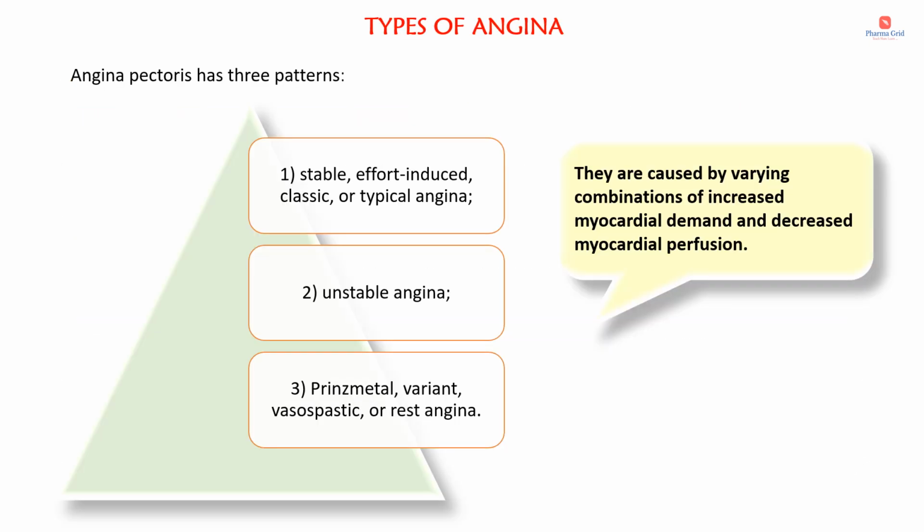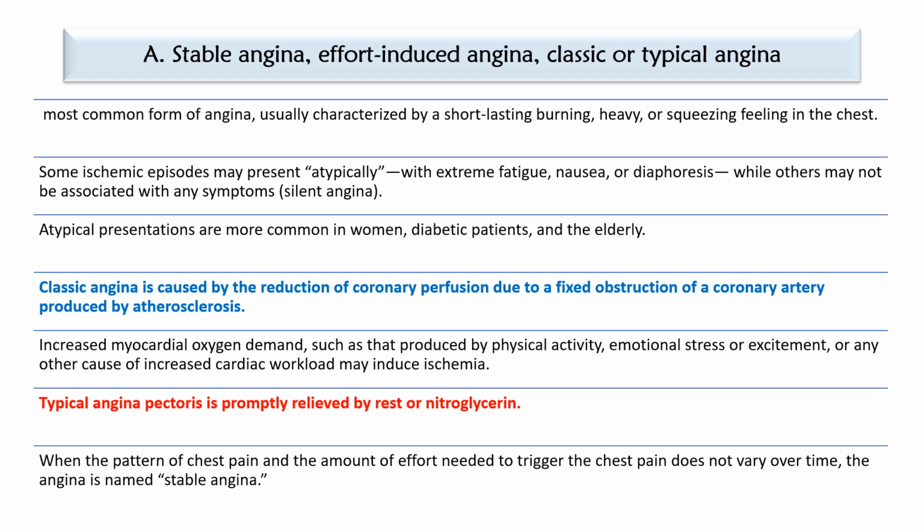Coming to the types of angina, angina pectoris has three patterns. So the first one is stable, effort-induced, classic or typical angina. Second one is unstable angina. Third one is Prinzmetal, variant, vasospastic or rest angina. So in a nutshell, we can say that the main pathophysiology behind angina pectoris is increased myocardial oxygen demand and decreased myocardial perfusion. Now we will see in detail each type of angina.